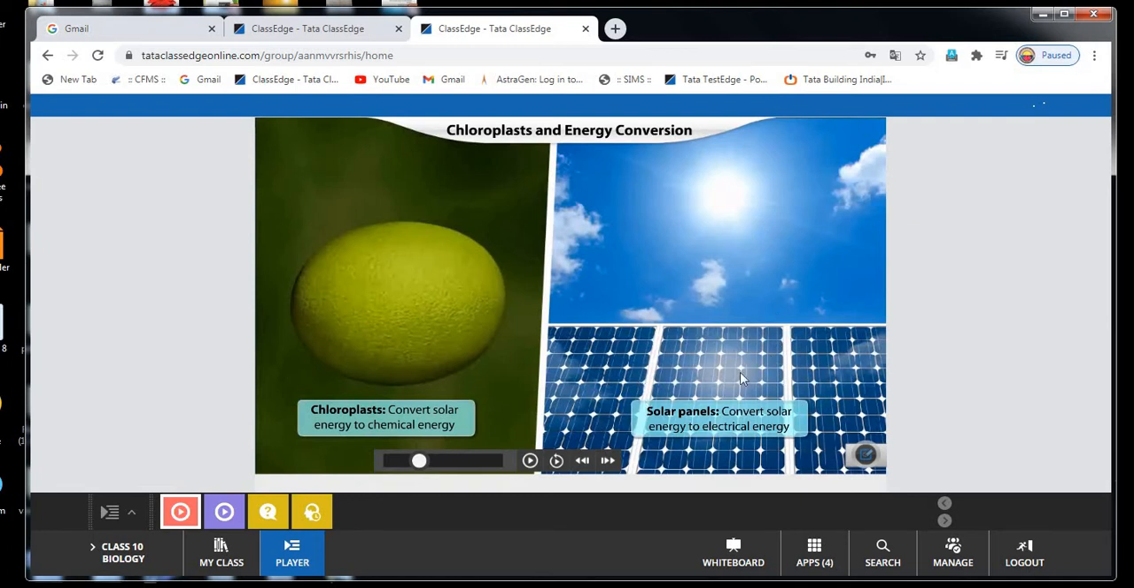See, Lisa, here two photos are given in the video. The first picture is a chloroplast and the second one is solar panels. Solar panels we physically use to convert solar energy to electrical energy. Solar panels have some chips which are able to convert light energy into electrical energy, which we use in our day-to-day life. But plants do not have solar panels; plants have a special mechanism to convert solar energy into chemical energy. Such cell organelles are called chloroplasts.